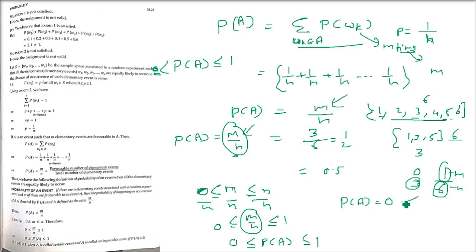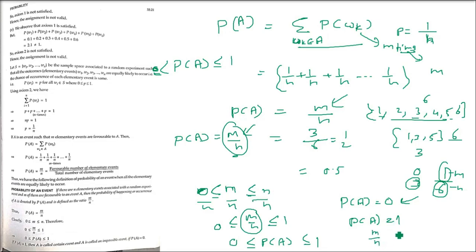See, if P(A) is equal to 0, that means this is an impossible event. This will never happen, whatever you do. And P(A) equal to 1 is the sure event. Whenever you do the experiment, this will always happen. Now, did you understand all this? Now I am adding one more thing: probability of an event happening and probability of an event not happening.